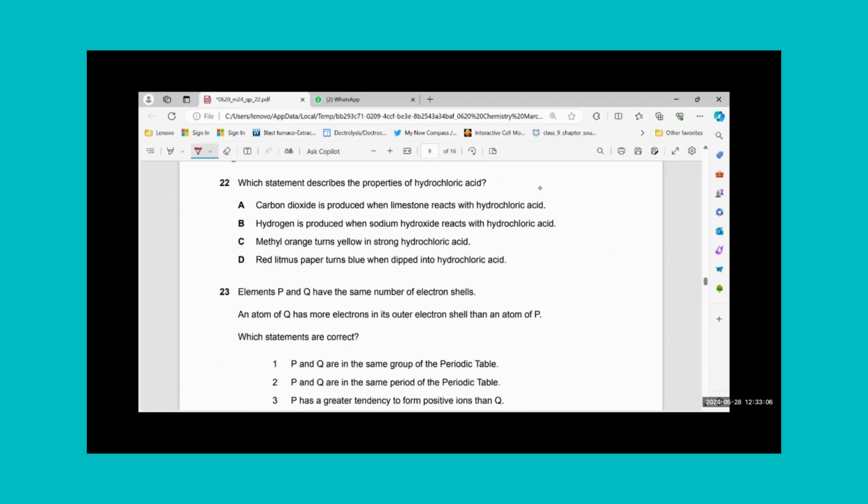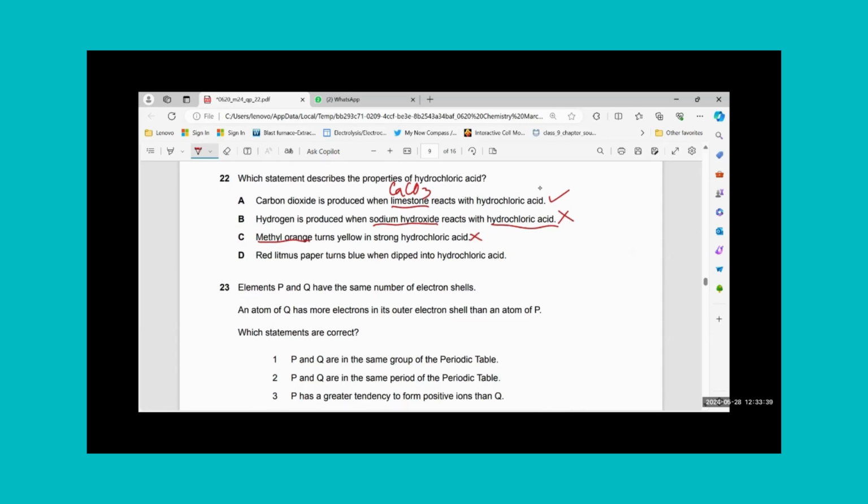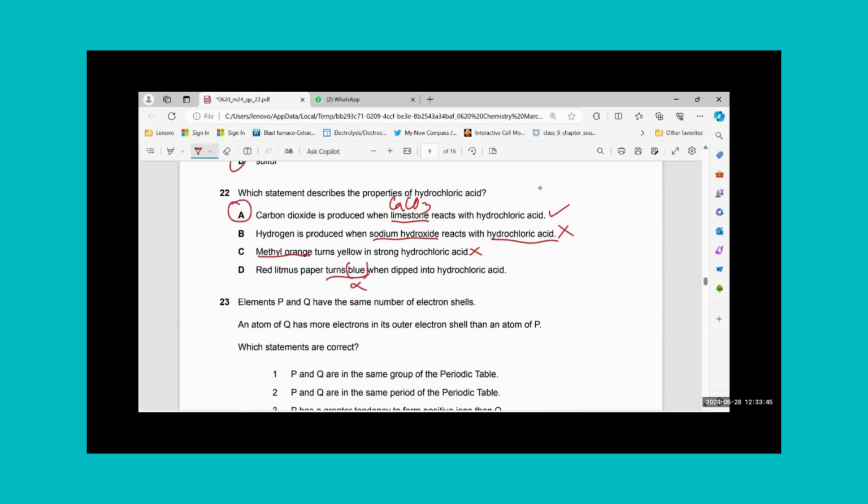MCQ number 22. Which statement describes the properties of hydrochloric acid? Hydrochloric acid is a strong acid, so we have to look at the statements. Carbon dioxide is produced when limestone reacts with hydrochloric acid. Yes, because limestone is calcium carbonate. Metal carbonates react with acid to produce carbon dioxide. Hydrogen is produced when sodium hydroxide reacts with hydrochloric acid. No, it produces salt and water. Methyl orange turns yellow. No, it turns red in acid. Red litmus paper turns blue. No, acid turns litmus only red. Blue is not the color of acid. So A, I will go for.